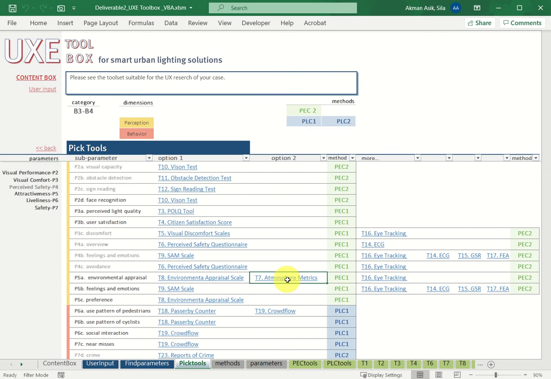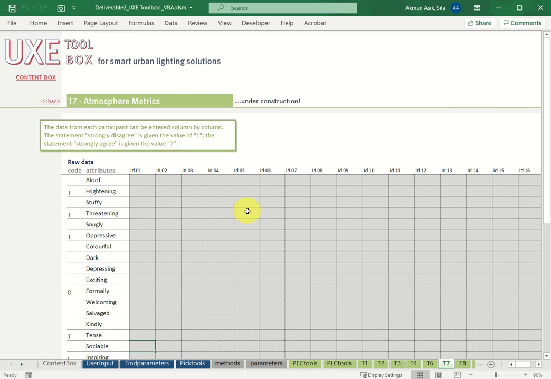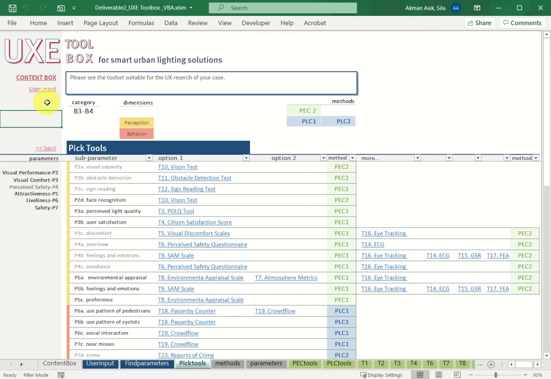For example, atmosphere metrics. It is also a survey template, and the data collected in the field experiment can be entered in this template. Then the results will be plotted again in this page, in this worksheet.